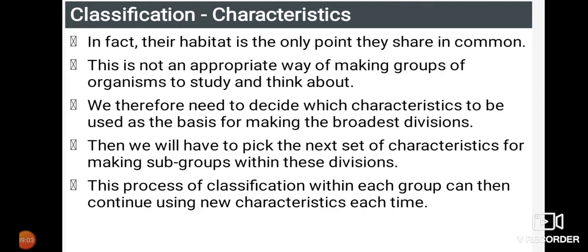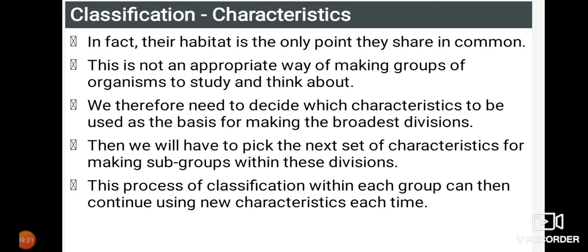Classification. So what are the characteristic features we have to see in a classification? In fact, habitat is the only point they share in common. Take the example of a hen, an elephant and even a dog, isn't it? They share only one common thing, that is habitat, where they live on land.